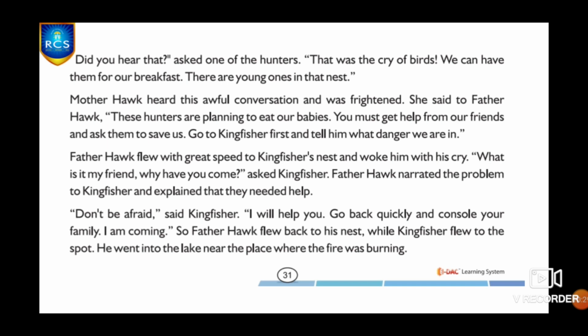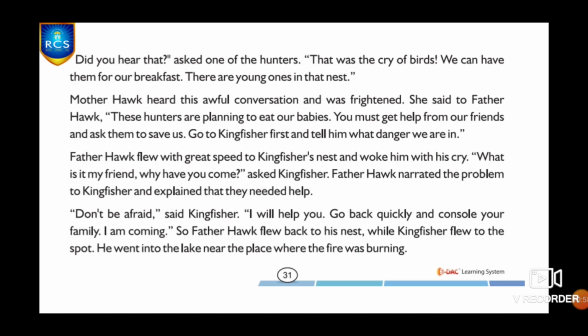Mother Hawk heard this very awful conversation and got frightened. She told the father hawk about this, and she also asked him to go and get some help from their friends. "These hunters are planning to eat our babies, so we must do something and we must get help from our friends. Go to Kingfisher first and tell him what danger we are in," she said.